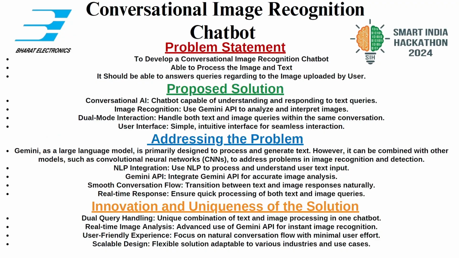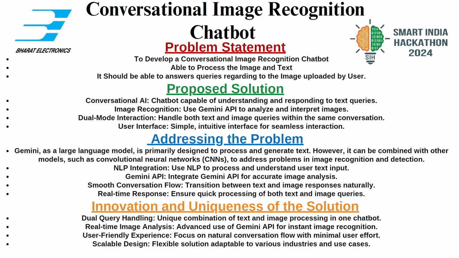So the problem statement is to develop a conversational image recognition chatbot able to process images and text. It should be able to answer queries regarding the image uploaded or captured by the user. The proposed solution was a conversational AI chatbot capable of understanding and responding to text queries, and the other option is image recognition.